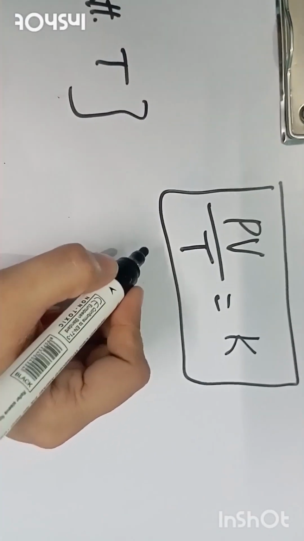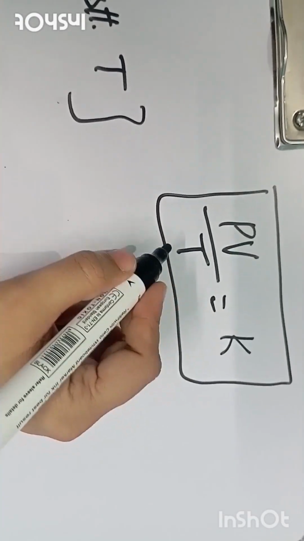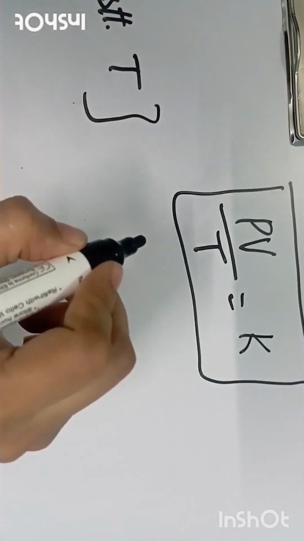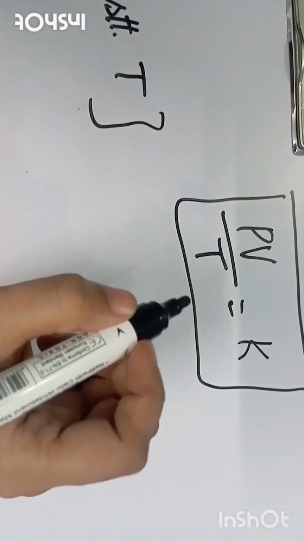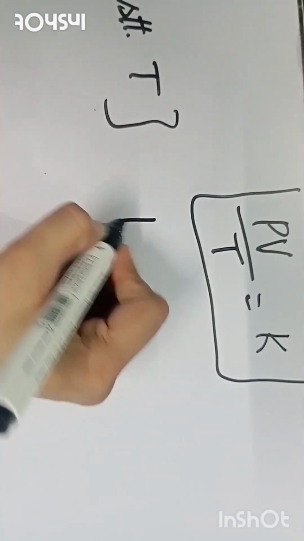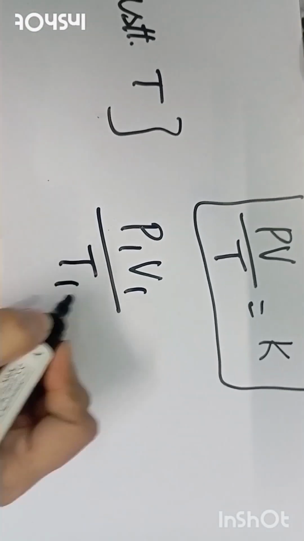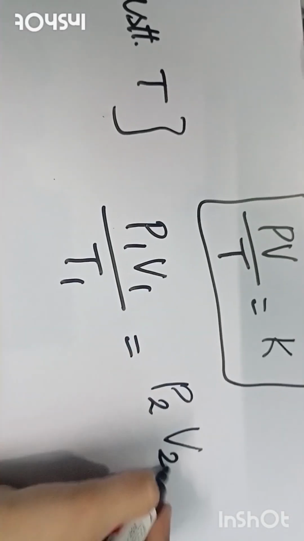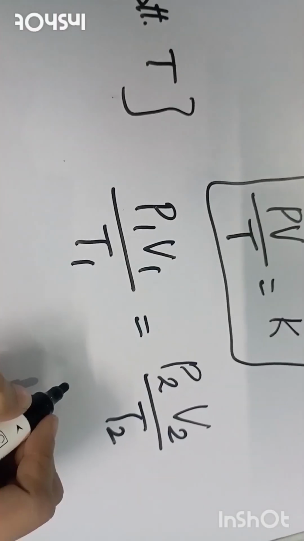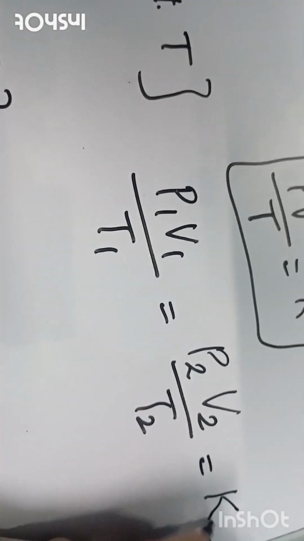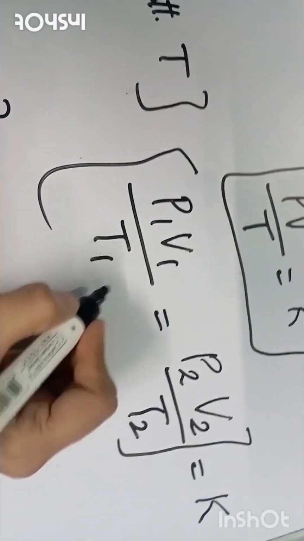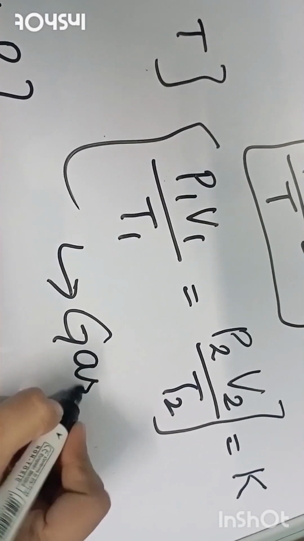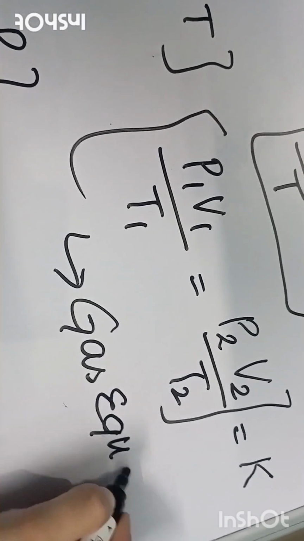Now suppose we are changing the parameters, that is temperature, pressure and volume, from initial to final. While a reaction is taking place, we are changing the parameters from initial to final. Okay, so P1 V1 upon T1 will be the initial pressure, volume and temperature, and P2 V2 upon T2 will be the final pressure, volume and temperature, equivalent to K. So we can write P1 V1 upon T1 is equivalent to P2 V2 upon T2, and this is termed as the gas equation. Okay beta.